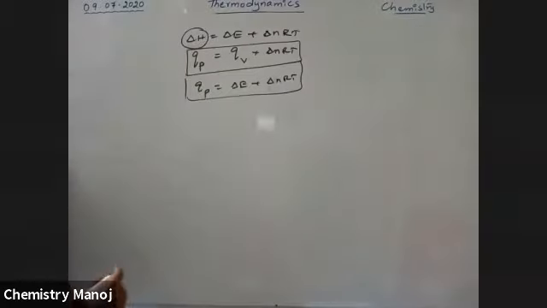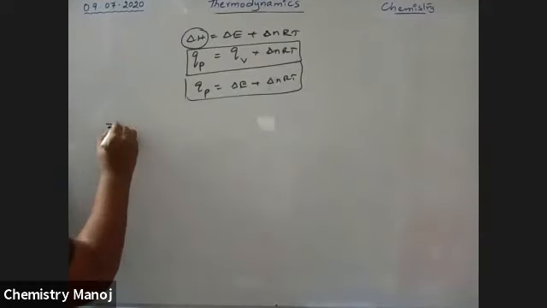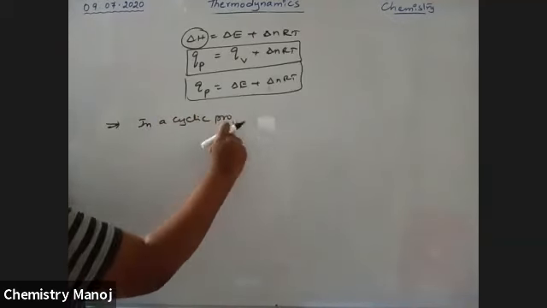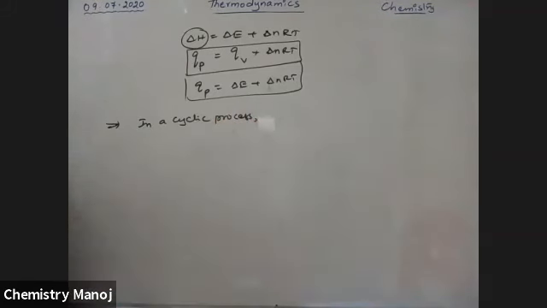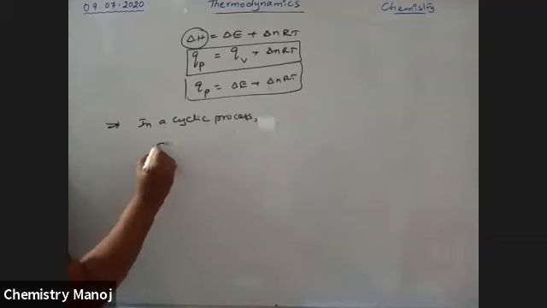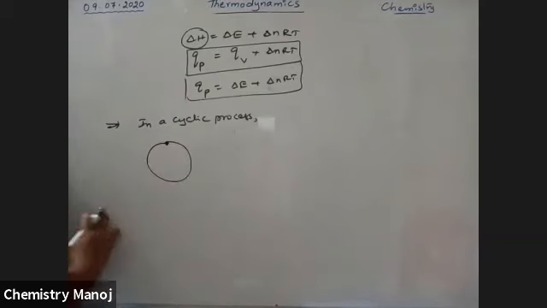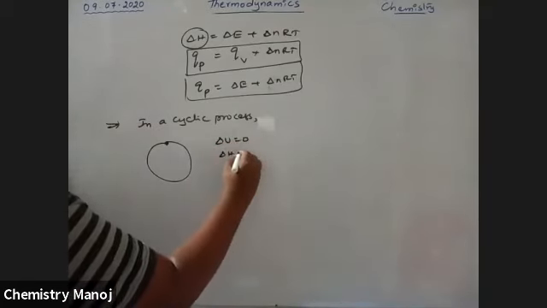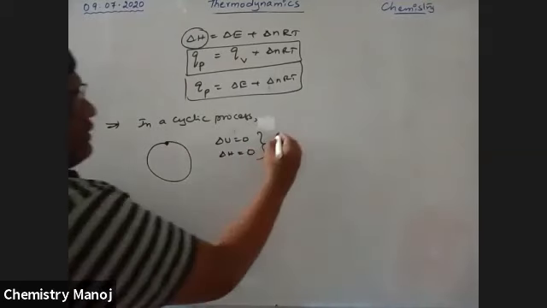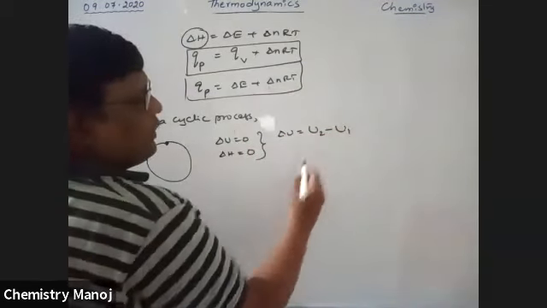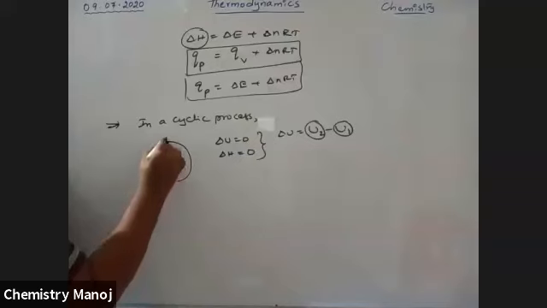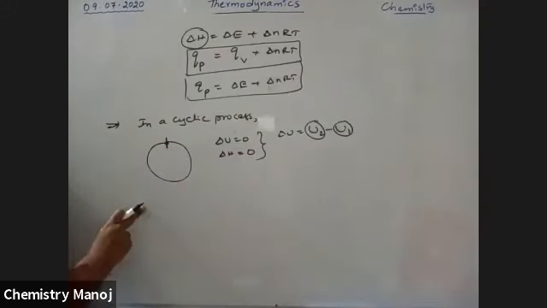Now, in a cyclic process, it is important, my dear boys. Cyclic process means the initial point and final point, the terminal point, are the same. This type of system is called a cyclic process. So delta U is equal to 0 and delta H is also equal to 0. Delta U is equal to U2 minus U1, where U2 means the final value and U1 means the initial value. In a cyclic process, initial is equal to final, that means U1 is equal to U2. So if U1 is equal to U2, automatically delta U is equal to 0.